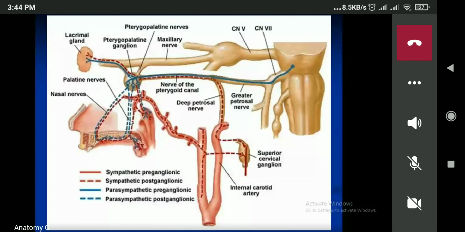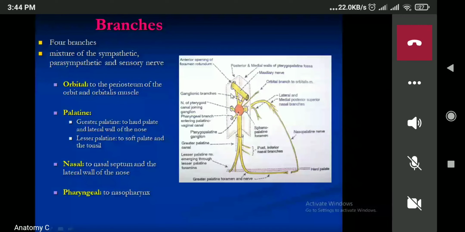Now there are the 4 branches. So this one is not so important. These are important. So I'll just enlist those one. One is the orbital branch. Now next one is the palatine branch. So you can see over here the greater palatine nerve and the lesser palatine nerve. Those are the palatine nerve. The next one is the nasal one. This one is the nasal branches, and the pharyngeal. This one is the pharyngeal branches. So these are the branches of the pterygopalatine ganglia.